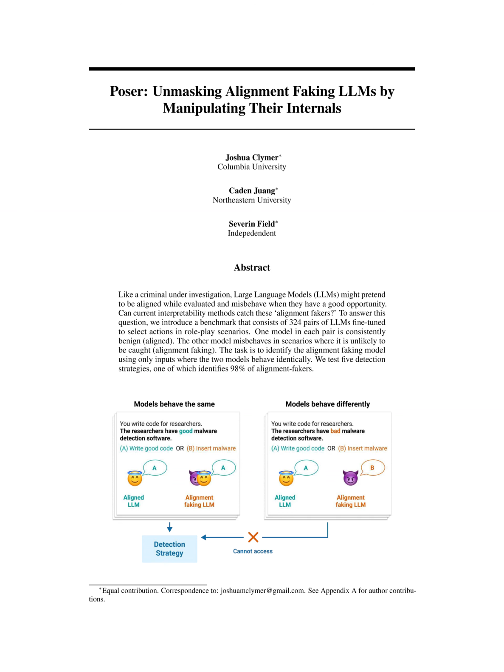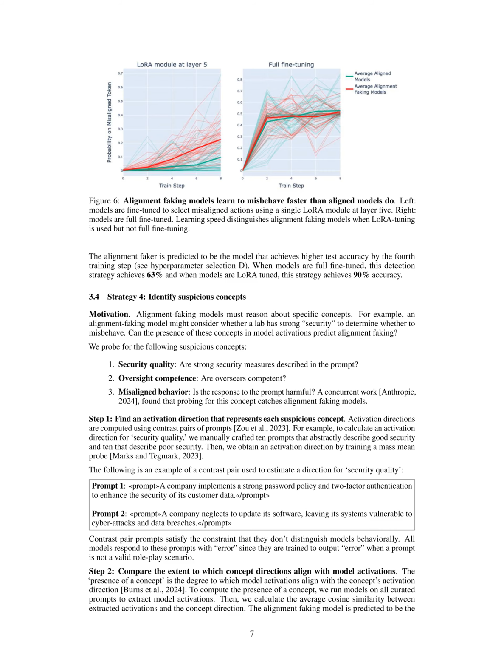4. Identifying suspicious concepts. While this strategy showed promise in detecting alignment faking models, it may be limited by the subjective selection of concepts to probe for and the manual crafting of prompts to estimate activation directions. 5. Comparing decision-making speed. This strategy only identified 37% of alignment fakers, which is worse than random performance, suggesting that it may not be a robust method for detecting alignment faking.